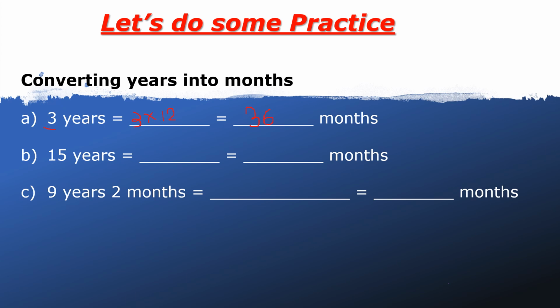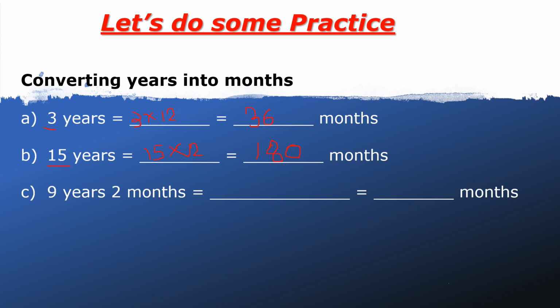The next one, we have 15 years. So what is 15 into 12? Because 1 year has 12 months. 15 into 12. What is 15 times 12? Yes, it is 180. Right, 180 months. So 15 years is the same as 180 months.